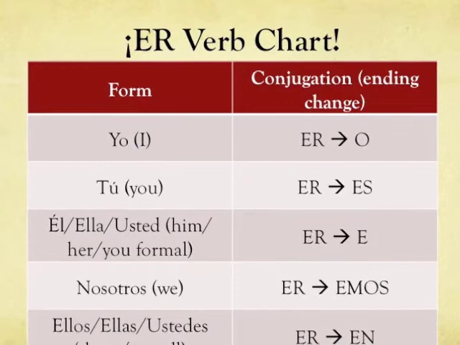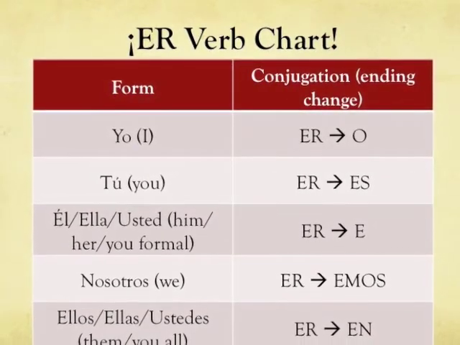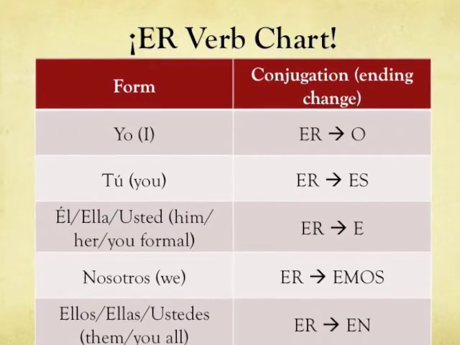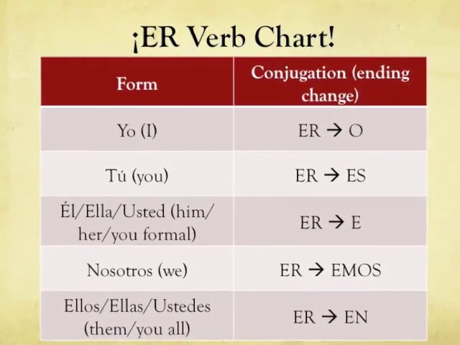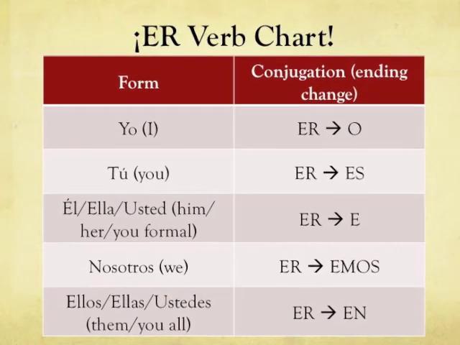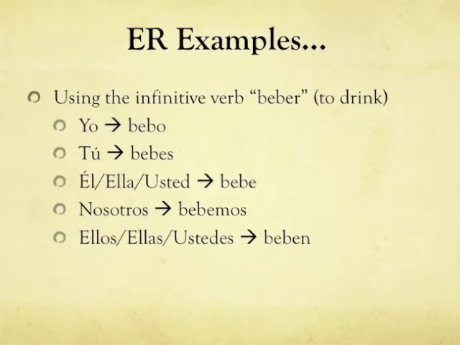With nosotros, the ER ending is changed to EMOS. And with the ellos, ellas, and ustedes forms, the ER ending is always changed to an EN. Now we'll look at some ER verb examples.